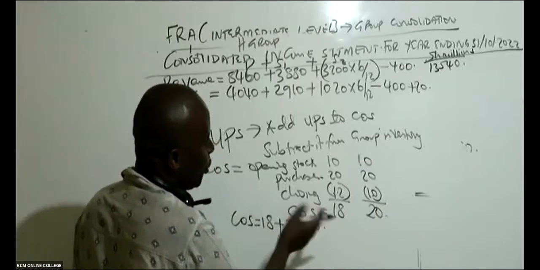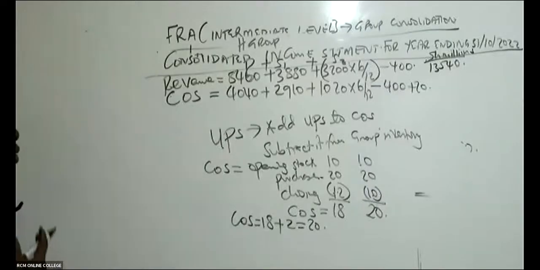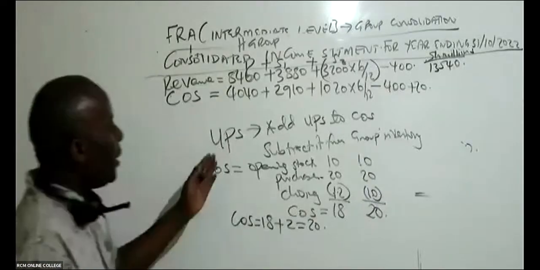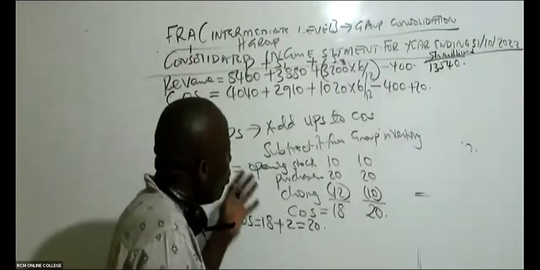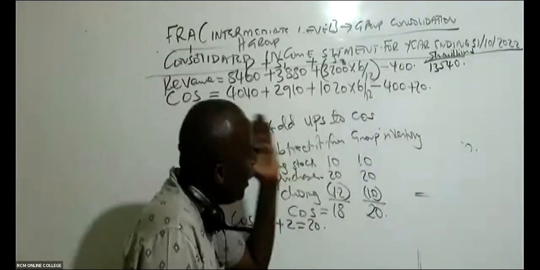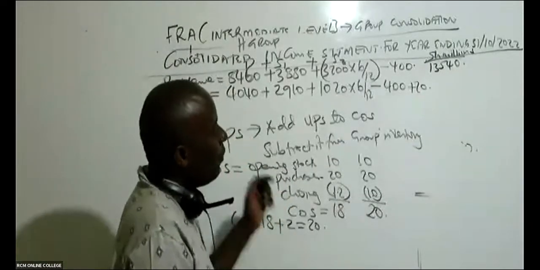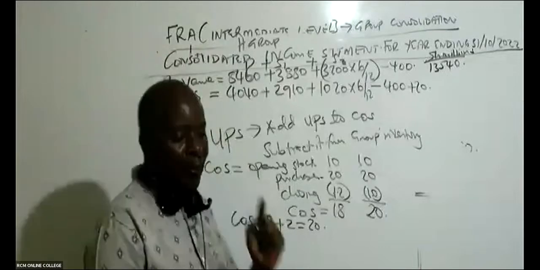Please, I don't want to go into the semantics here. The most important thing, if I were you, would be to write this down: whenever you get UPS, you shall always add UPS to cost of sales, and you shall subtract it from group inventory.